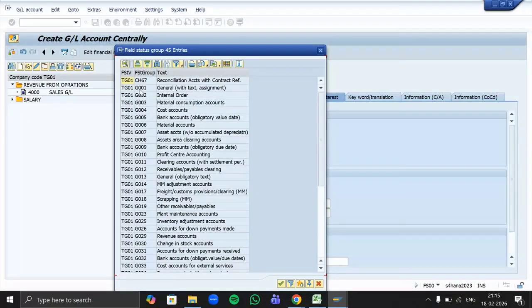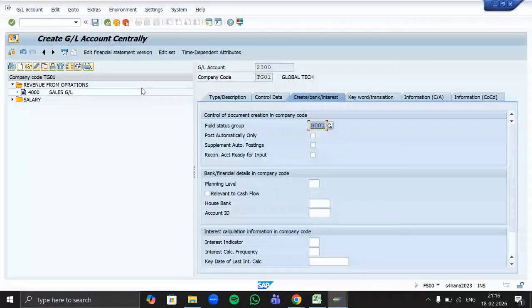For general accounts, we use G001. I'm not saying for each and every one. G005? No, G005 is just for the bank accounts, specific to bank accounts. So it falls under the general ledger category. You mean to say G001? Yes. But it's not necessary that each and every balance sheet account will come under G001 only. We'll understand later, slowly and steadily, as we create other balance sheet accounts. We are going to use multiple groups there, so you will get it.